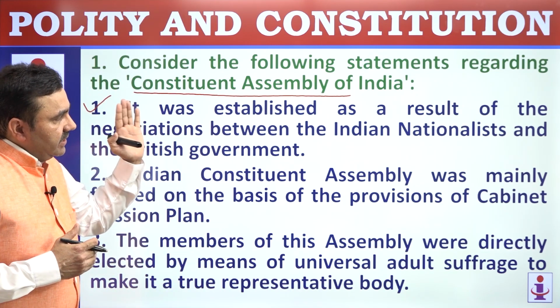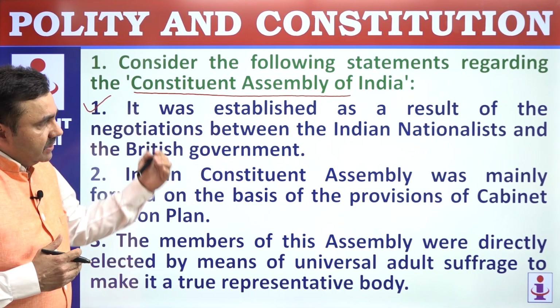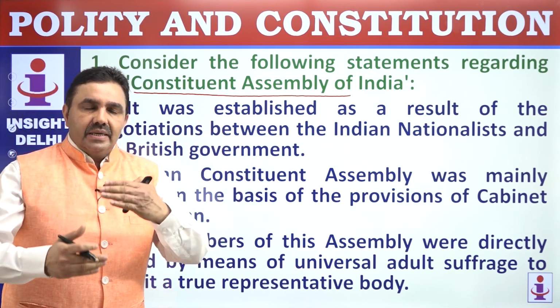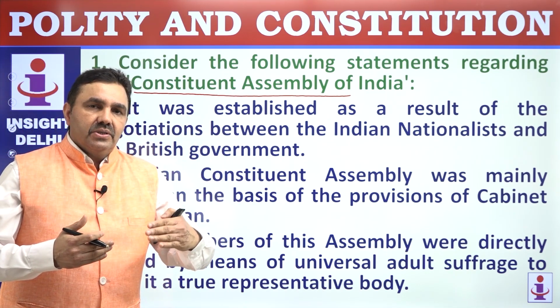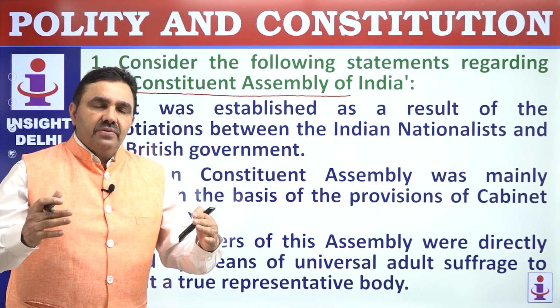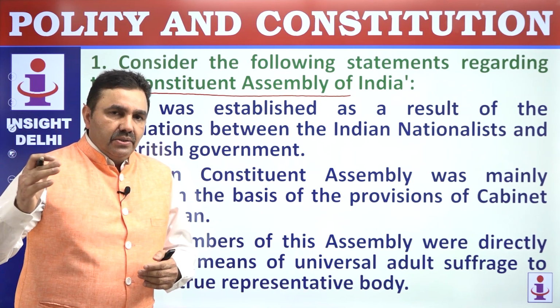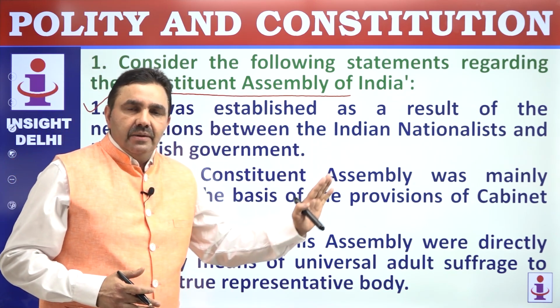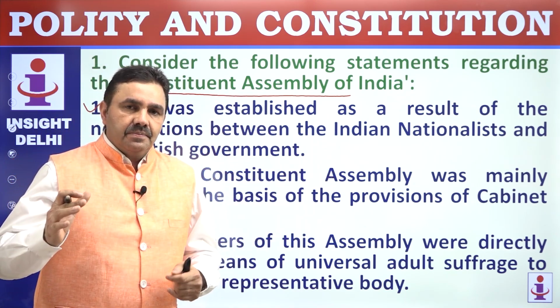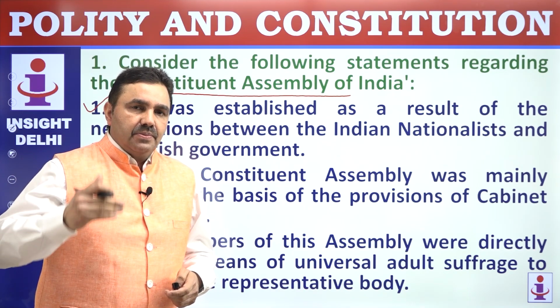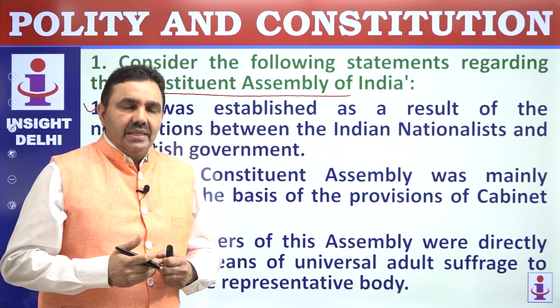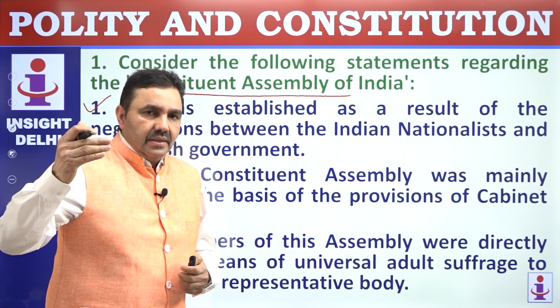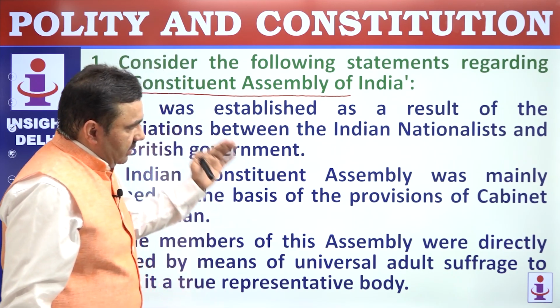By the 1940s, the pressure on the British was so high that they could not afford to deny this Indian demand of complete independence. So when the British accepted the demand, they started agreeing to the setting up of a Constituent Assembly to make a constitution for independent India. For the first time, this arrangement was agreed upon through the Cripps Plan. Stafford Cripps was sent, the Cripps Plan agreed to the modalities, and then the Cabinet Mission carried the idea further.